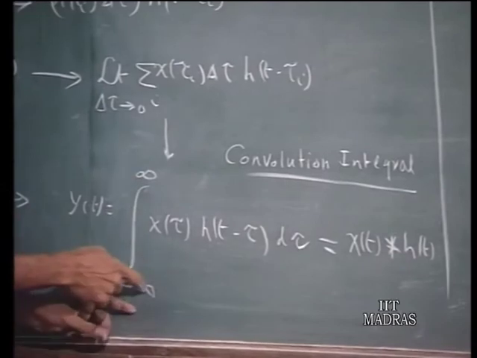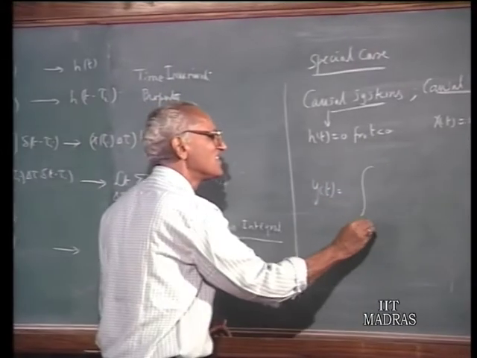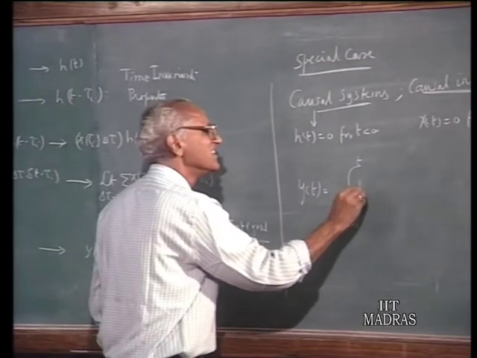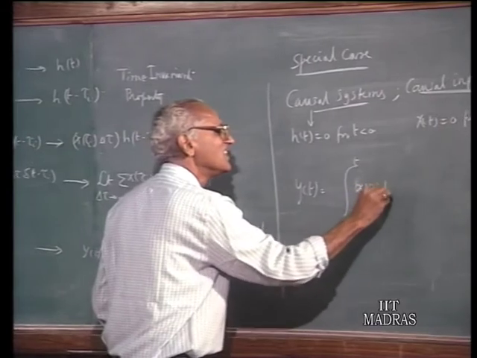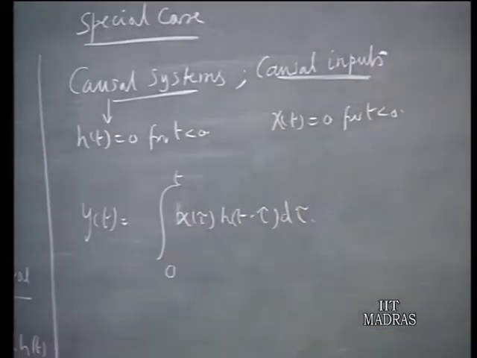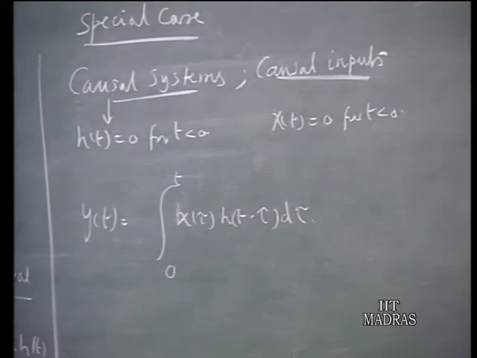So, these lower limit and the upper limit can be reduced now to 0 and t, then we can write the integral of x(τ) h(t minus τ) dτ. So, for the special case of a causal system with a causal input, we need to carry out this integration only between the limits 0 and t, not between minus infinity to plus infinity. In particular,